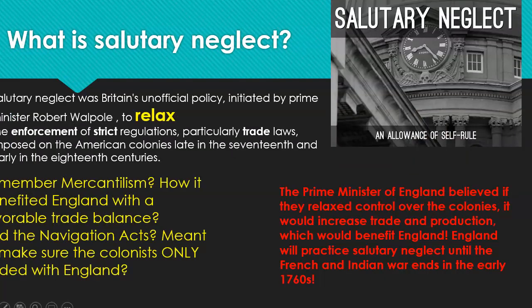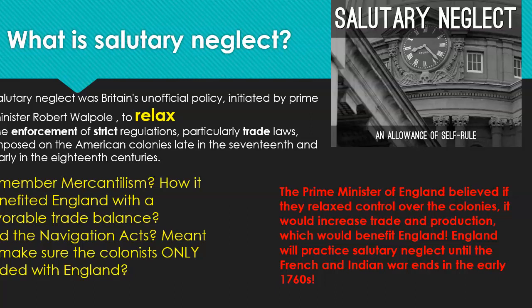So I'm sorry, this slide is kind of not centered. I couldn't get the whole picture. So salutary neglect is an allowance of self-rule, okay? And this prime minister, Robert Walpole, is going to relax those strict regulations. Think back to mercantilism and the navigation acts, right, where the colonists can only trade with England. He's going to relax those rules, okay?